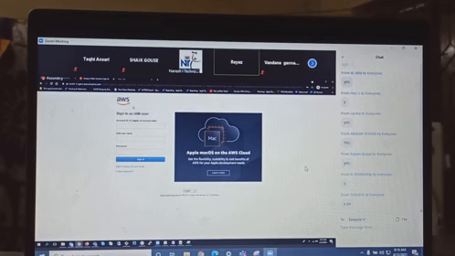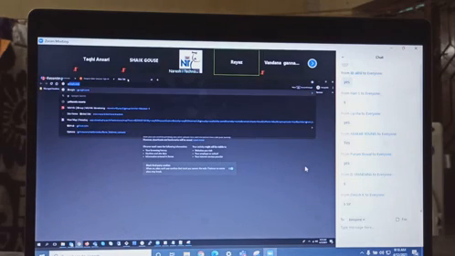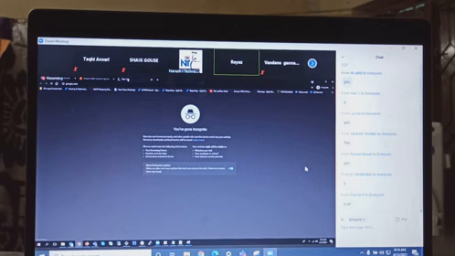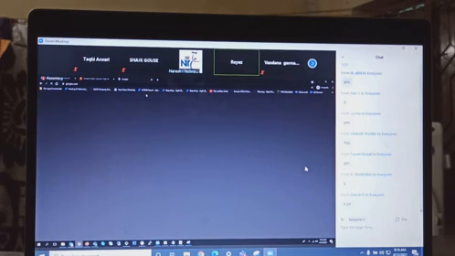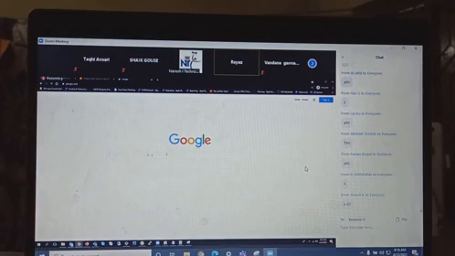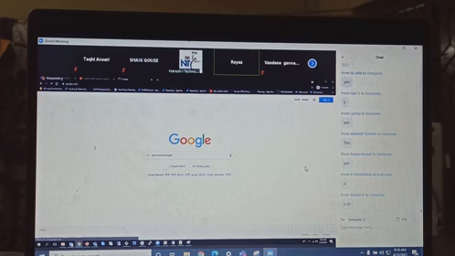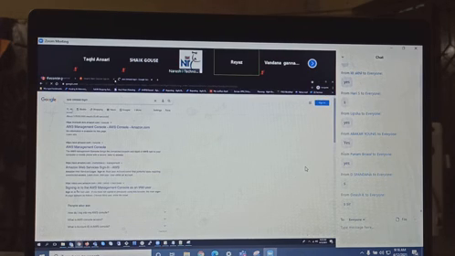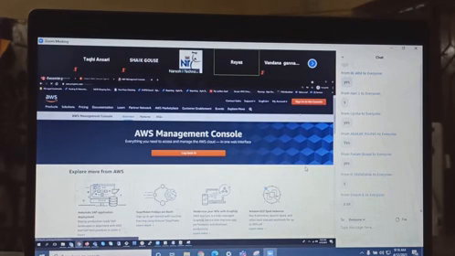Okay, so if you go and type AWS console login, this aws.amazon.com console. See? So here you have sign in to the console. Click on sign in to the console.